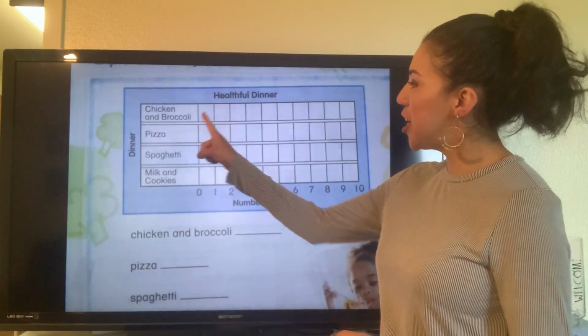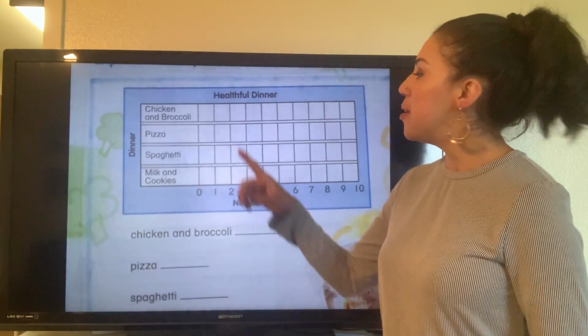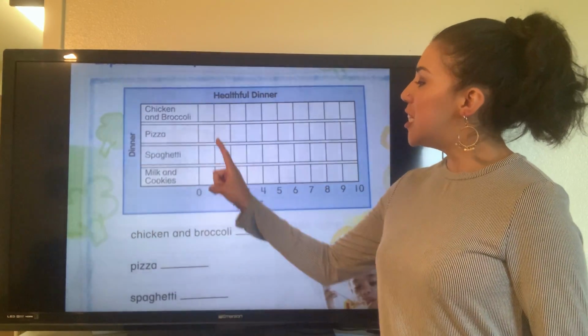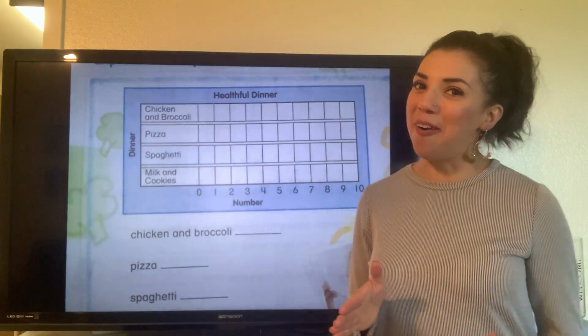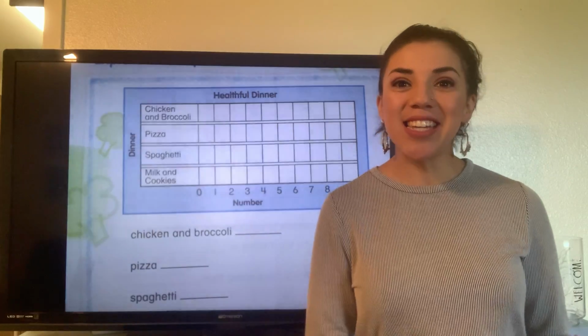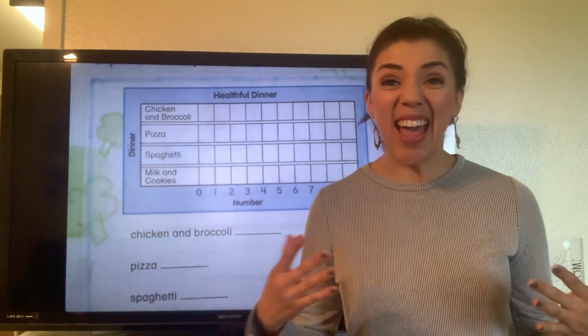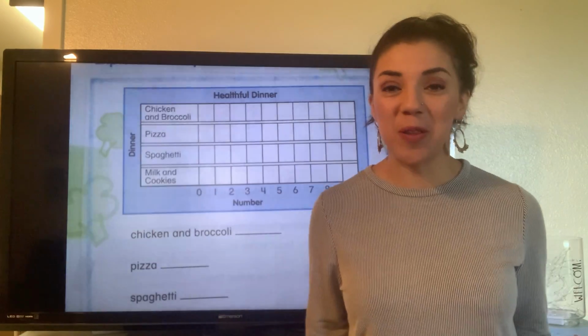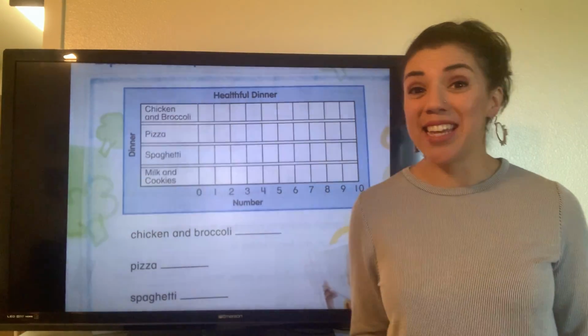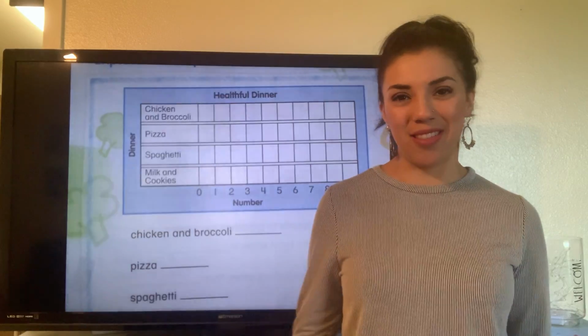So we have chicken and broccoli, pizza, spaghetti, and milk and cookies. Now, the question is, which dinner do you think is the healthiest? Not which dinner you prefer, right? Or you like best. It's which one you think is healthiest, okay?